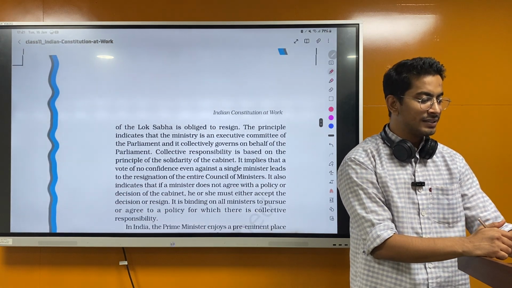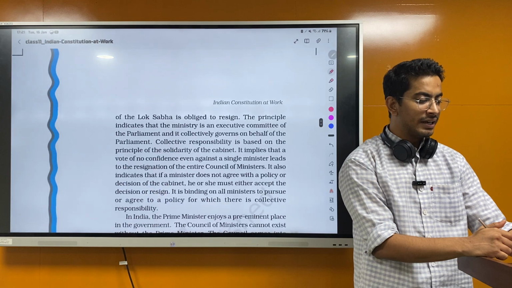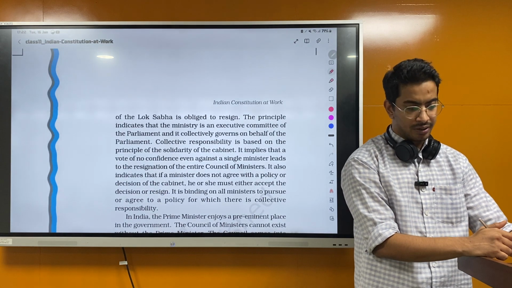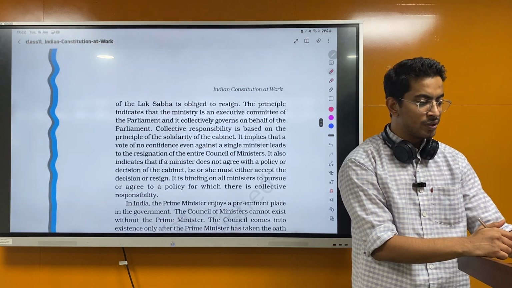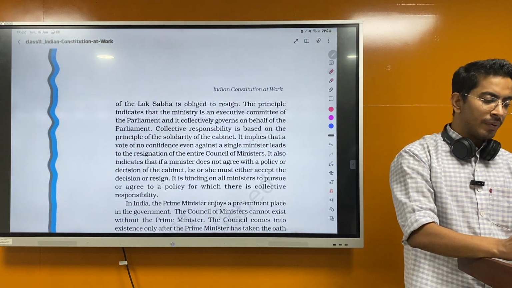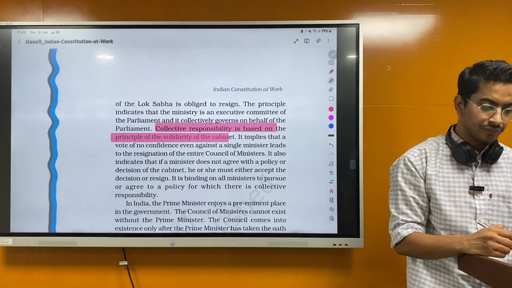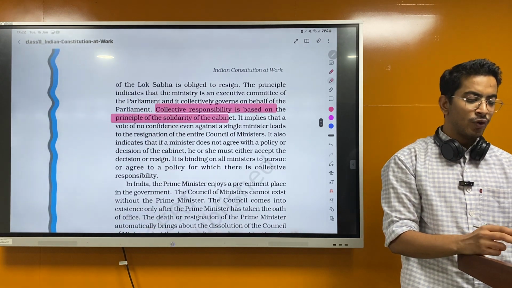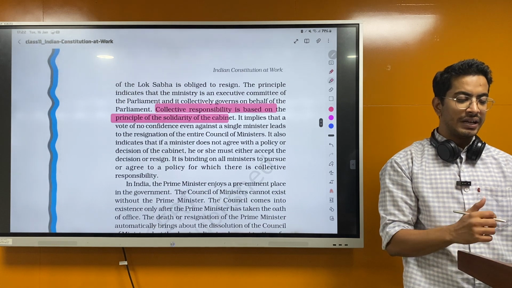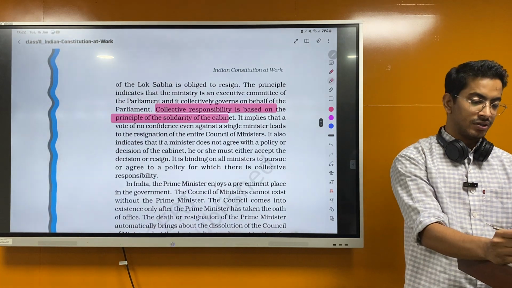The principle indicates that a ministry is an executive committee of the Parliament and it collectively governs on behalf of the Parliament. Collective responsibility is based on the principle of solidarity of cabinet. So our Parliament works on this collective responsibility principle. It implies that a vote of no confidence, even against a single minister, leads to the resignation of the entire Council of Ministers,